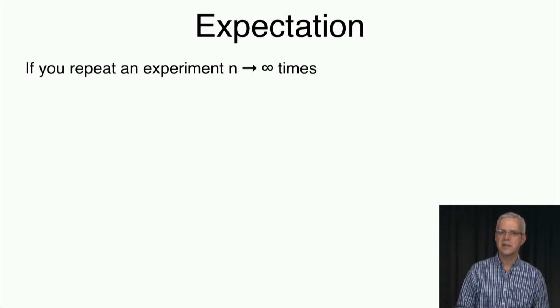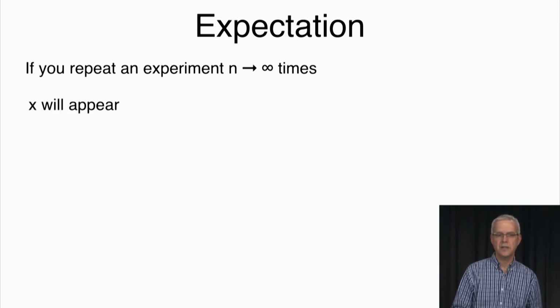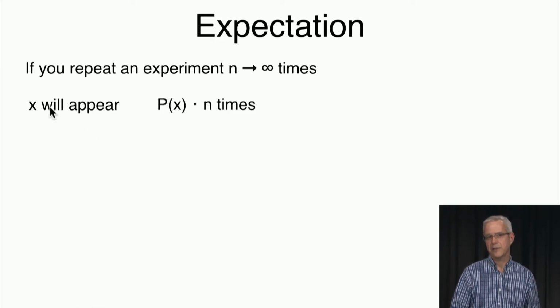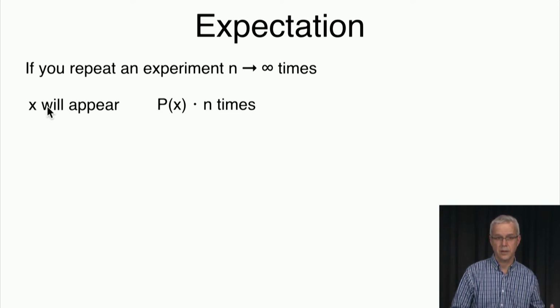So if you repeat an experiment n times and n goes to infinity, then every value x in your sample space omega will appear p of x times n times.